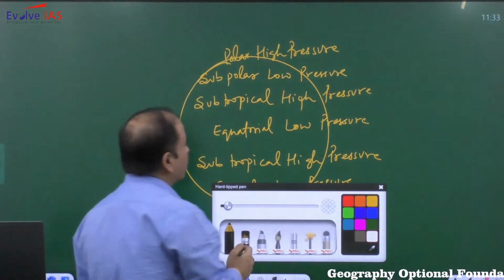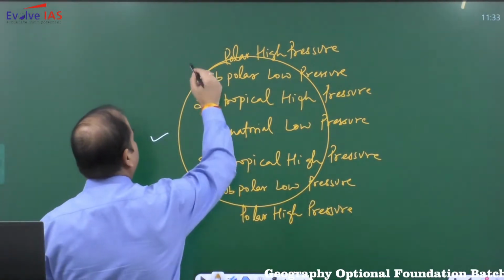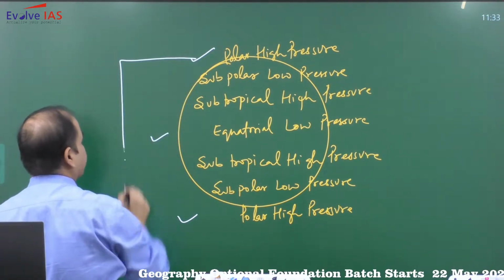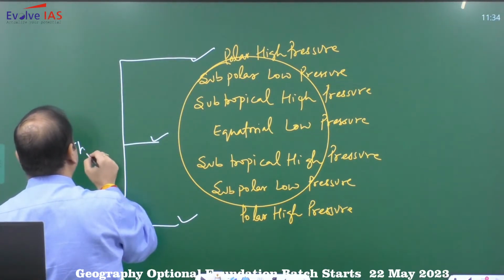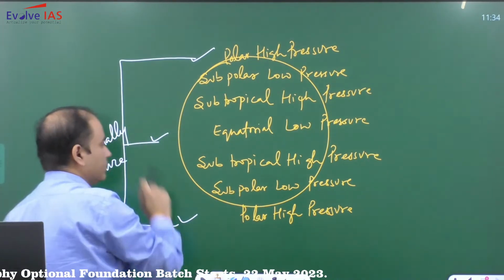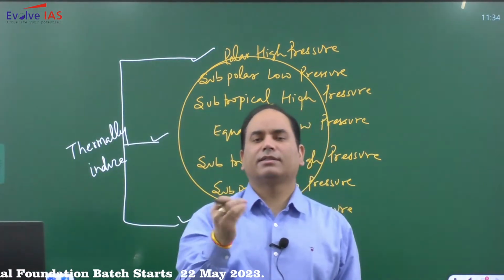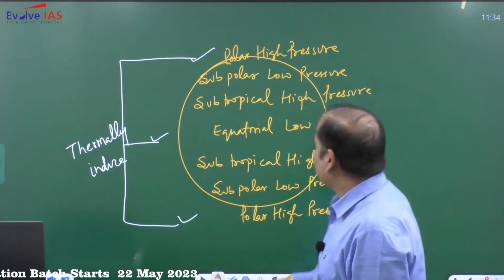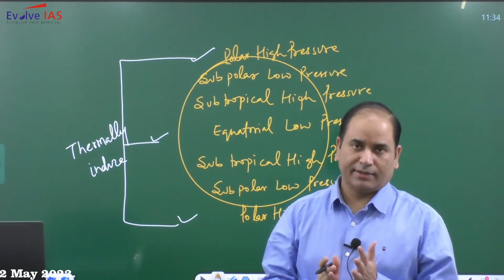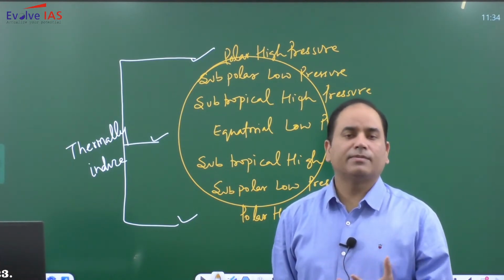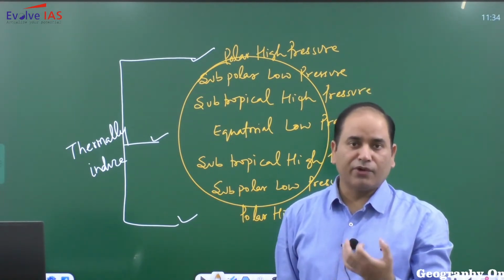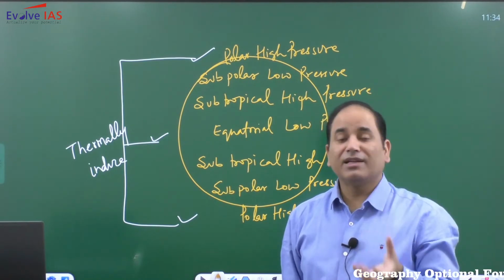Out of these 7 pressure belts, the equatorial low pressure and the two polar high pressure belts, these 3 pressure belts, are thermally induced. We call them thermal low or thermal high. Let's say over the equatorial area there is very high heat, so the air becomes warm and rises, leaving less air on the ground.